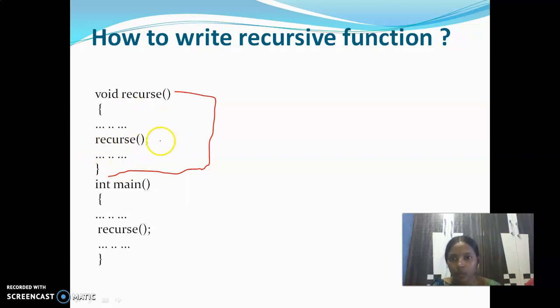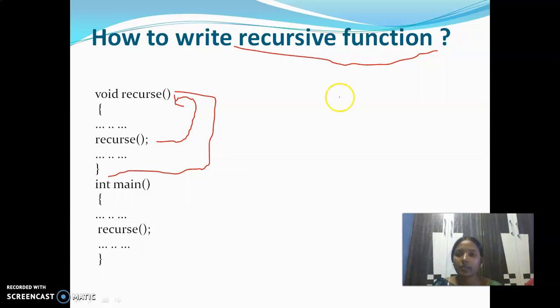From this function body, again what are we doing? Again we are calling the same function. Within the function, we are calling the same function until some condition is satisfied. This function is called a recursive function. This process is known as recursion. Now, normally in the main program, we have the recursive function. So first, control goes to the recursive function.